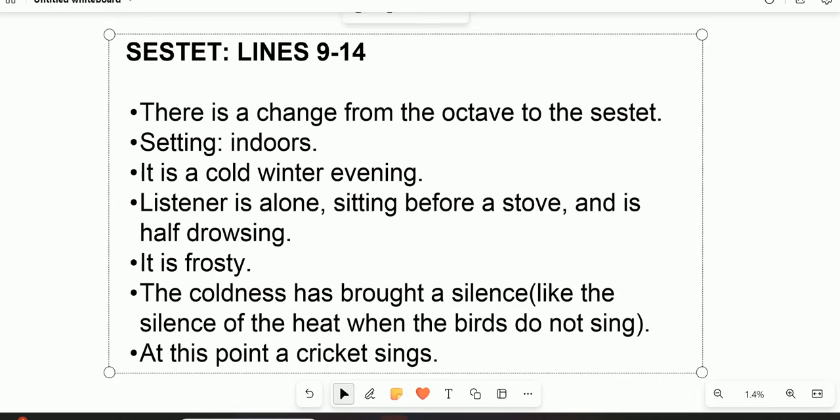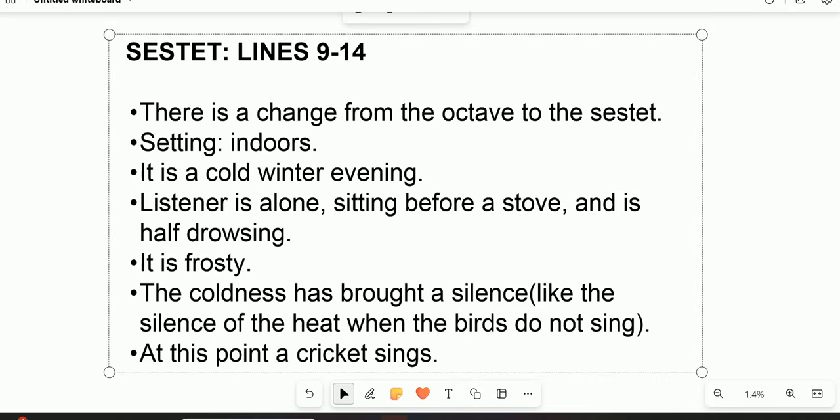It is very frosty. So what I have picked up already is that these weather conditions are extreme, because the sun is too hot, and then even the winter here is a frost. It means that it's relatively cold. So the coldness has brought silence, like the silence of the heat.